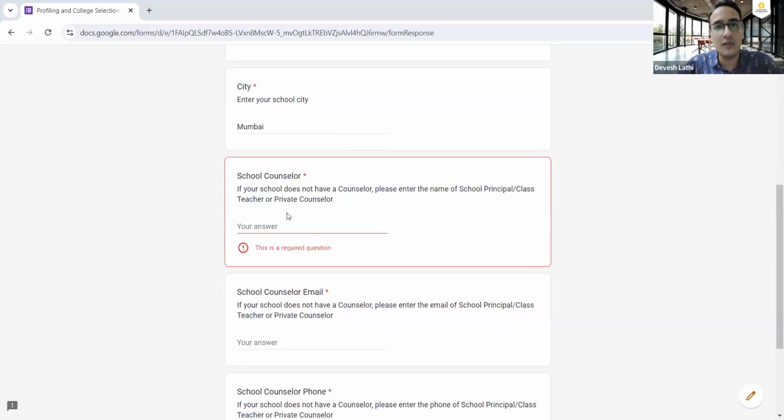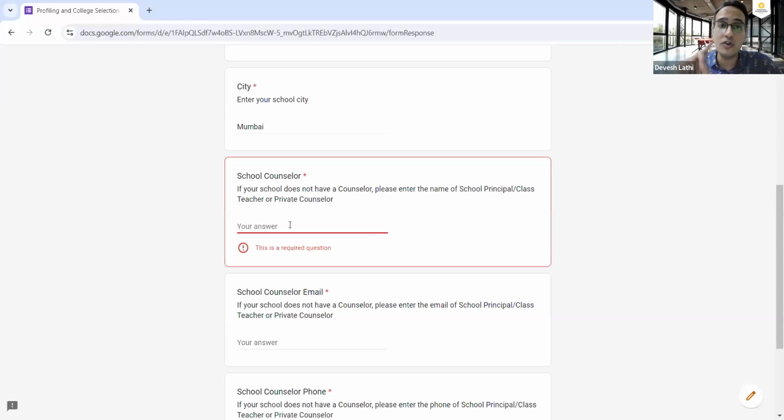Add the detail of the person who is going to submit your transcripts and school report. You can also enter your private counselor detail, but primarily, if your private counselor has encouraged you to apply, then enter your private counselor's detail here. If your school counselor has encouraged you to apply, then enter your school counselor's detail here.